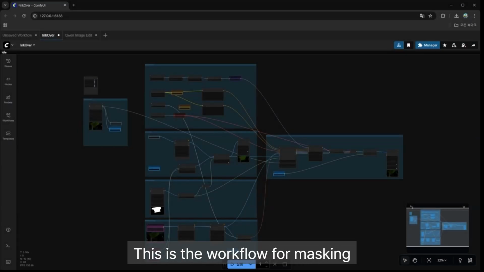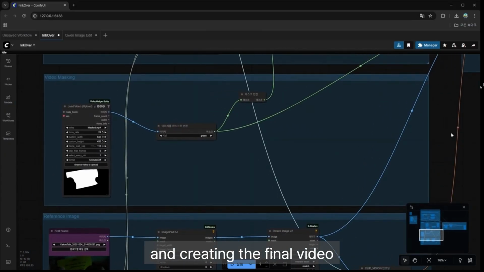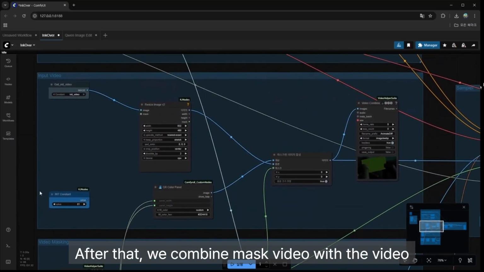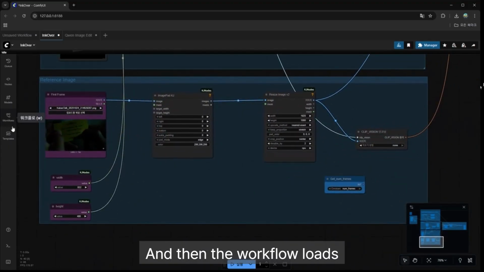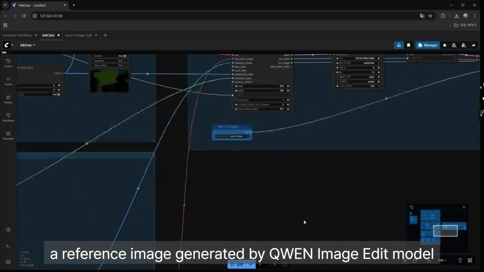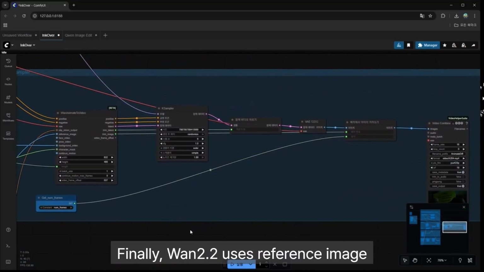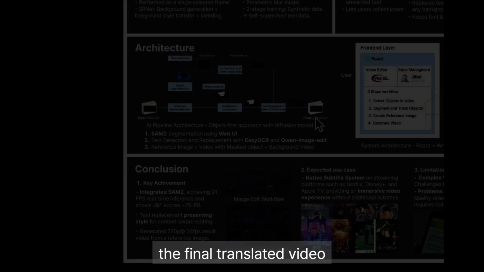This is the workflow for masking and creating the final video. This is the section where the workflow loads the masked video. After that, we combine the masked video with the video to create a reference video. And then the workflow loads a reference image generated by the Qwen Image Edit model. Finally, Wan 2.2 uses the reference image and reference video to create the final translated video.